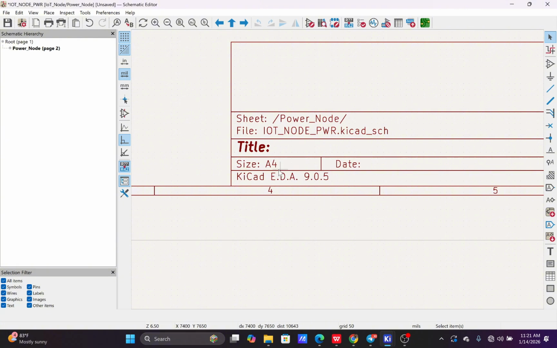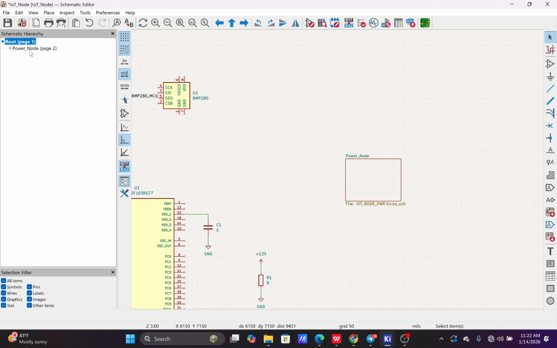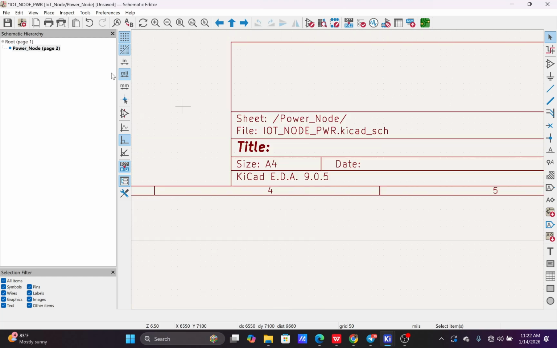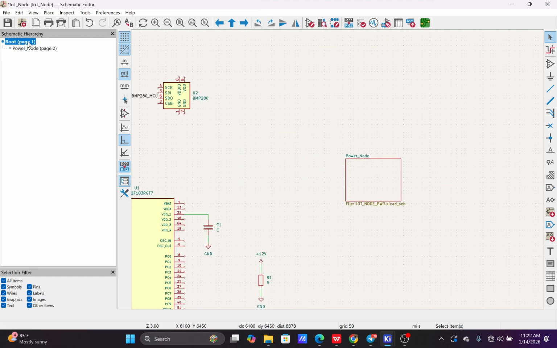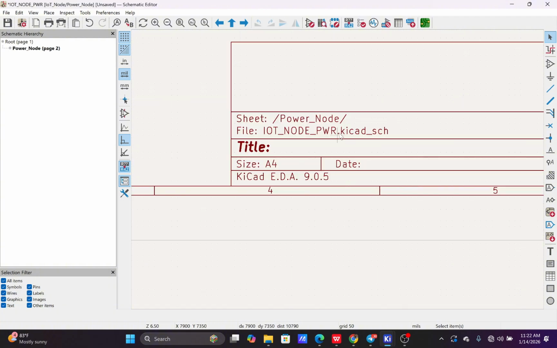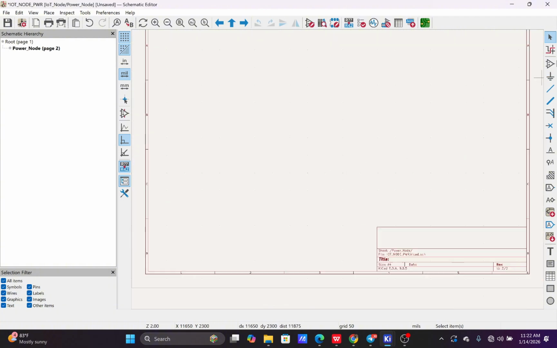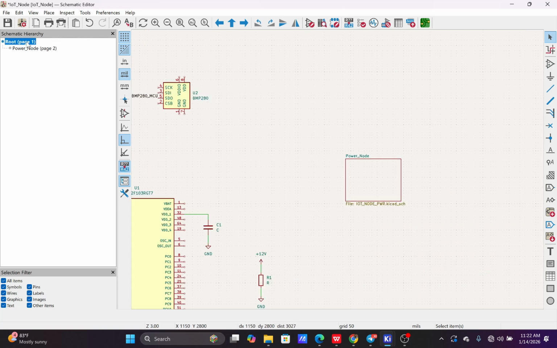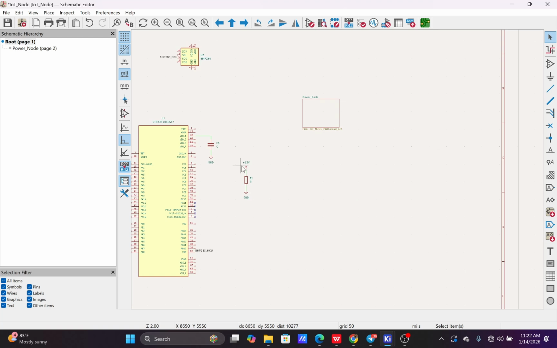I can decide to do another sheet setup, putting titles and all that here. You can also navigate various sheets from this point, and you can come back to the root sheet via here, or you can just click on this and enter the sheet. Once you're on this sheet, you can also start doing other design, bringing in your components and every other stuff. Yeah, so that's how the hierarchy sheet works.